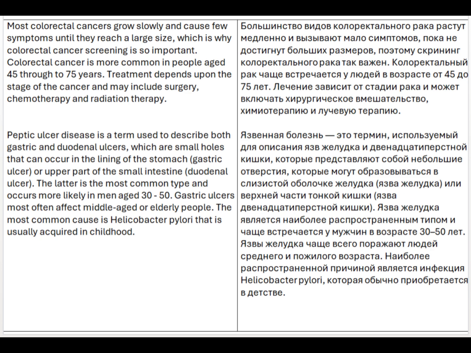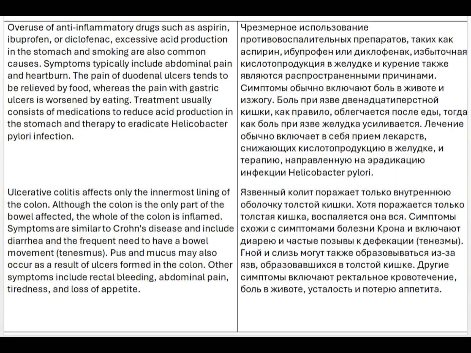The most common cause is Helicobacter pylori that is usually acquired in childhood. Overuse of anti-inflammatory drugs such as aspirin, ibuprofen, or diclofenac, excessive acid production in the stomach, and smoking are also common causes. Symptoms typically include abdominal pain and heartburn. The pain of duodenal ulcers tends to be relieved by food, whereas the pain with gastric ulcers is worsened by eating. Treatment usually consists of medications to reduce acid production in the stomach and therapy to eradicate Helicobacter pylori infection.